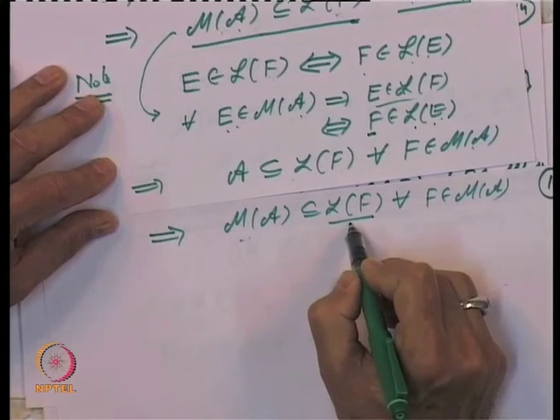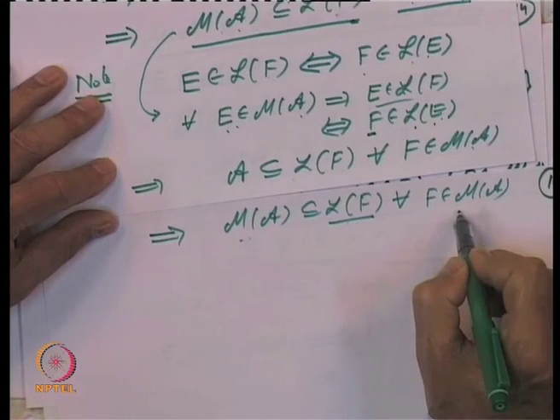So, M of A is inside L of E for every E belonging to M of A.